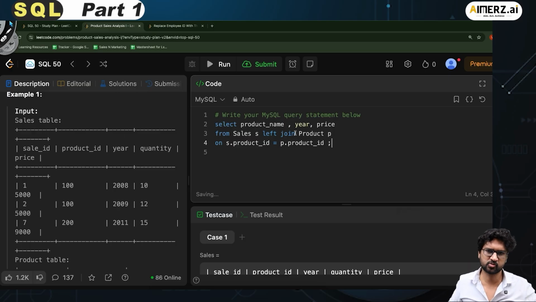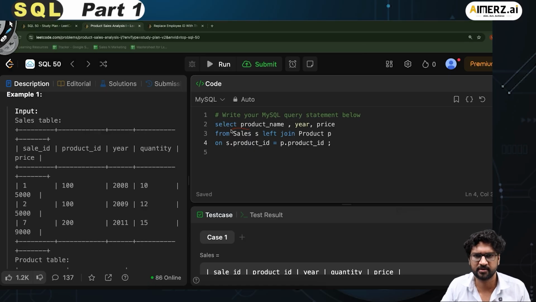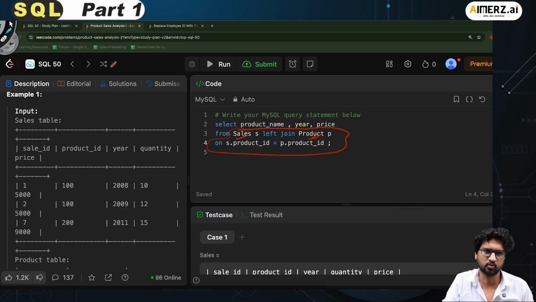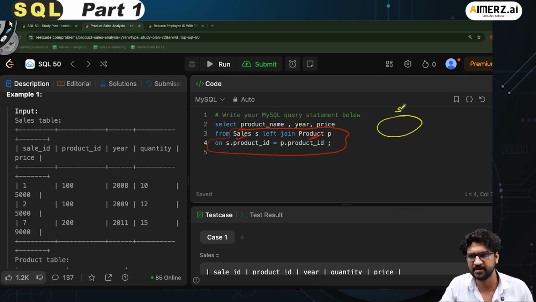What I've done is I have joined these two tables, right? So this is the join criteria. I've done a left join between the sales and the product table. So everything from the sales table and then everything which is matching in the product. If I do this with the help of a Venn diagram, let's say that this is S and this is P, then this portion is called a left join.